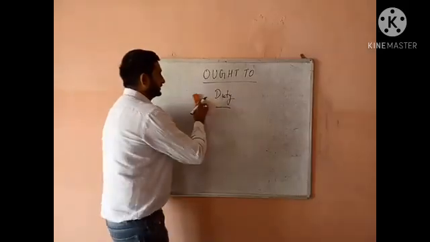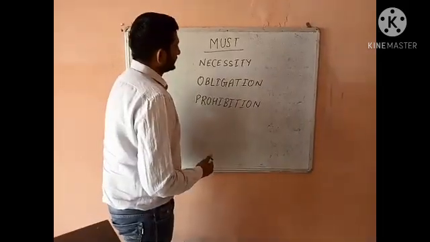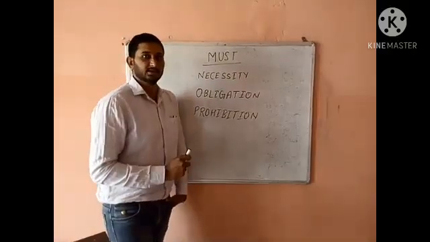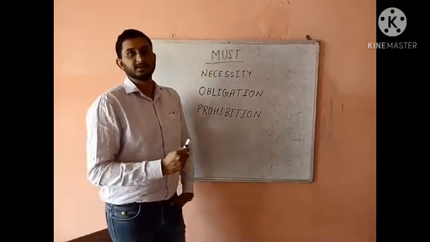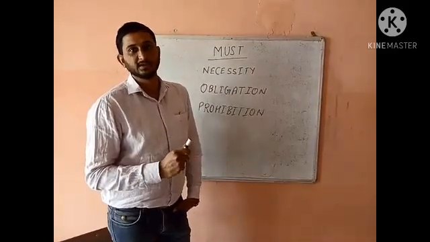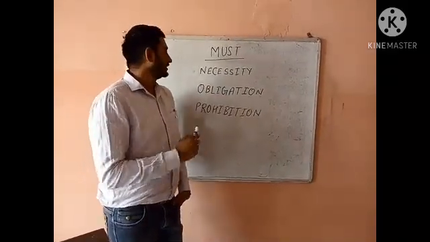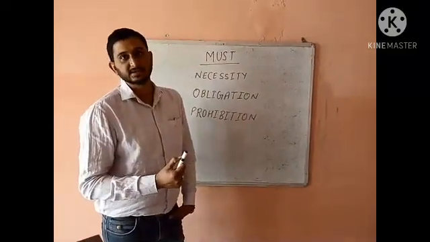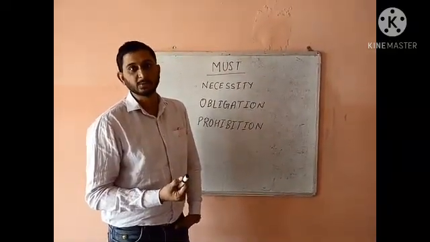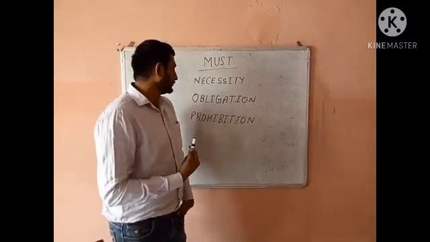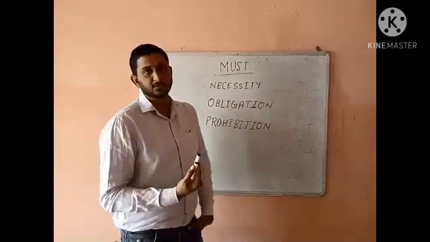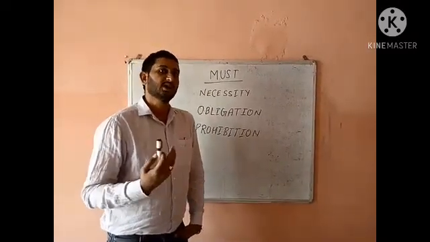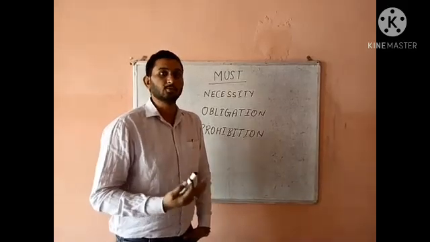Next modal that we have is must. Must is used in a situation where it is a necessity, where it is the need of the hour. In another situation where it is an obligation. Obligation is a duty that you need to perform. Or if there is a situation where we have to talk about some prohibition. Prohibition means where you ask the person not to do that task.